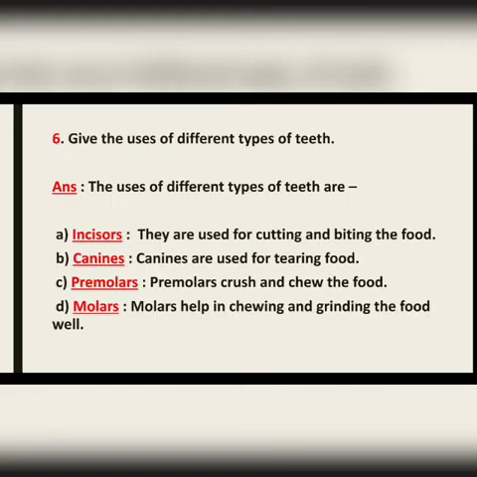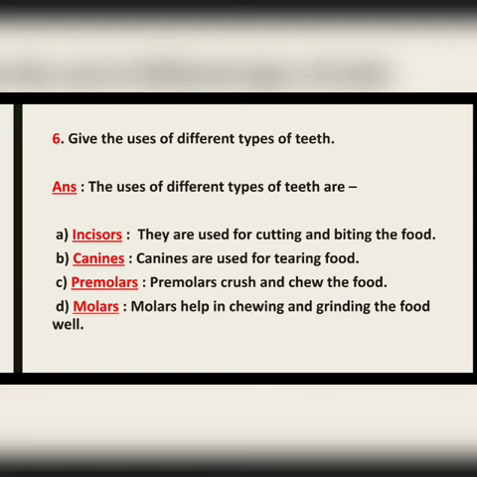Moving to the 6th question. The question is, give the uses of different types of teeth. Your answer will be, the uses of different types of teeth are, first one, incisors. They are used for cutting and biting the food. Then the next one, canines. Canines are used for tearing food. Premolars crush and chew the food. And the last one, molars help in chewing and grinding the food well. So this is the answer for question number D6.